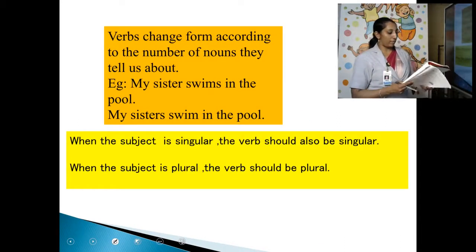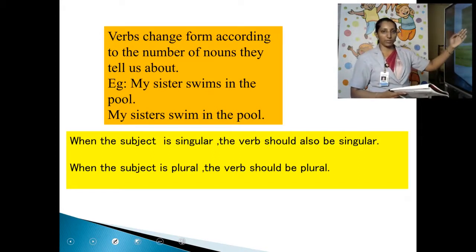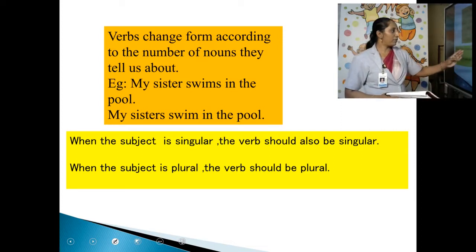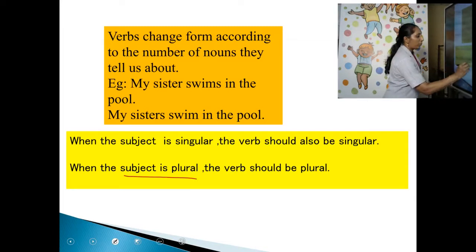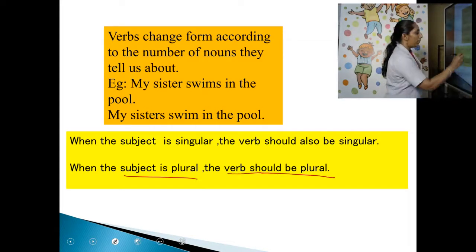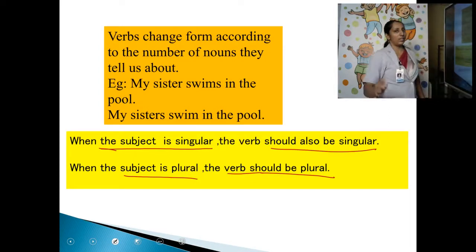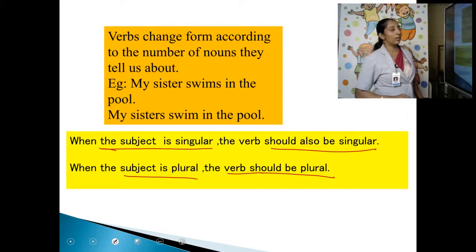So look at the text also. It is there: verbs change form according to the number of nouns they tell us about. So verbs should be changed according to the nouns they refer to. That means if the subject is singular, the verb should also be singular. When the subject is plural, the verb should be plural. It's very important. That is why it is said that verbs change form according to the number of nouns they tell us about.